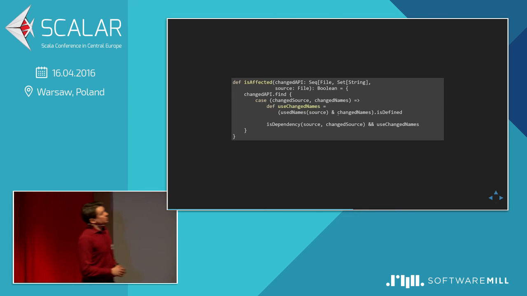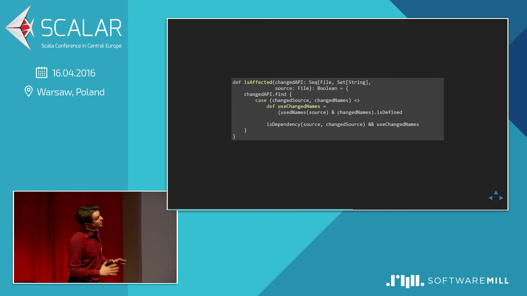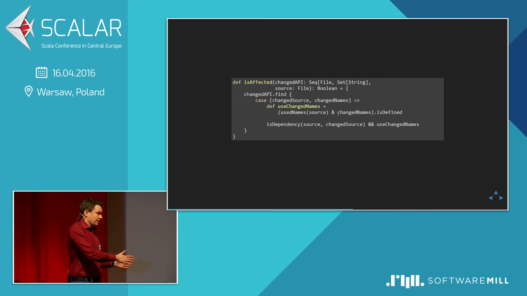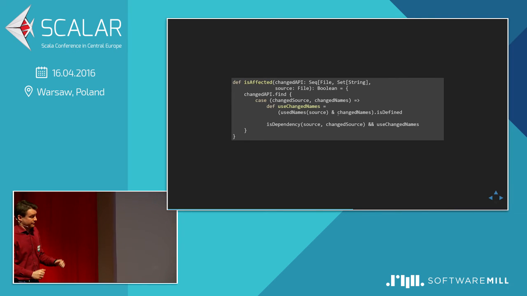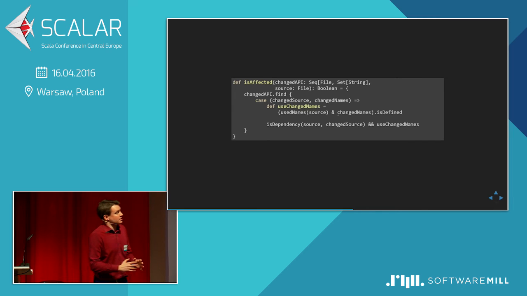And this was not shown because it was previously simple. I mean, if I depend on a given file and its API changed, I need to be recompiled. Right now, the isAffected method is slightly more complicated. Except that I need to check if I actually depend on that file, I also need to check if one of the names changed in that file is used in the context of my class.